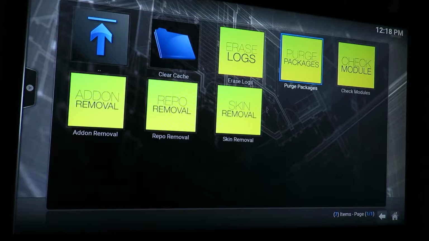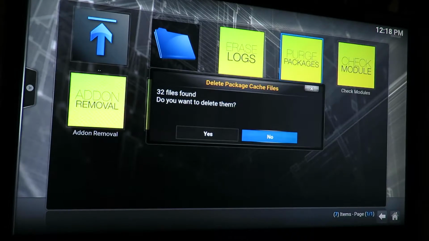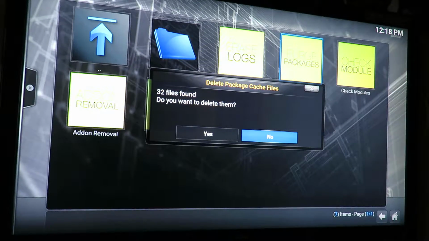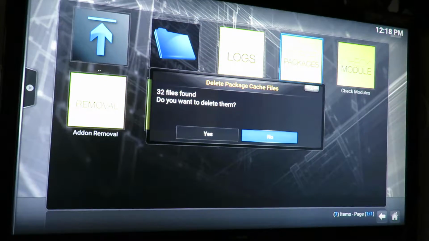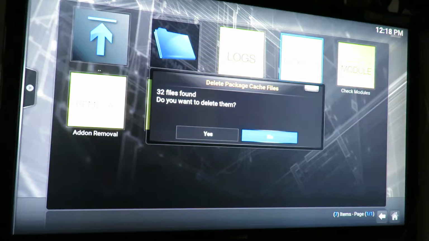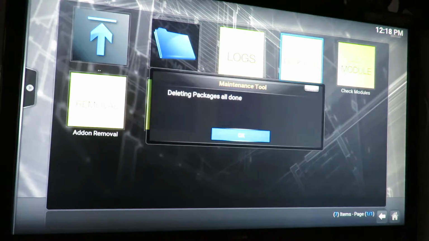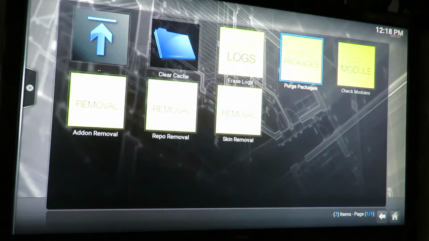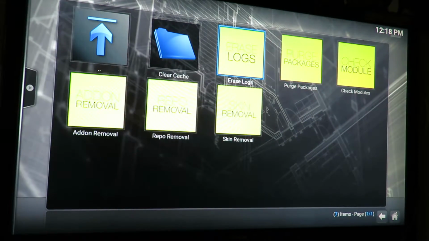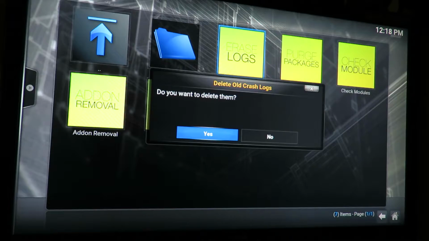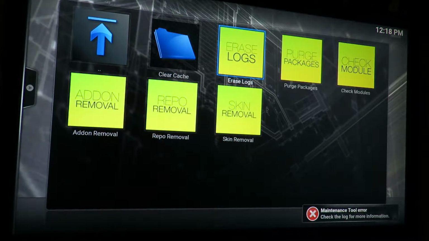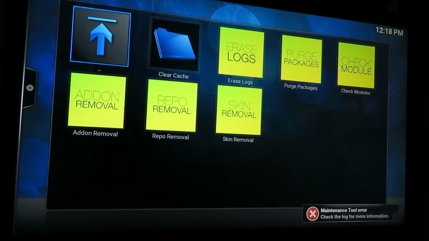Per packages, go into that. Click OK. As you can see, I've got 32 files. That's because I got a bit of shit from the last time I installed Kodi. Press yes, get rid of them. All packages done. Erase logs as well while I'm at it. Done. So all you need to do, come back off.